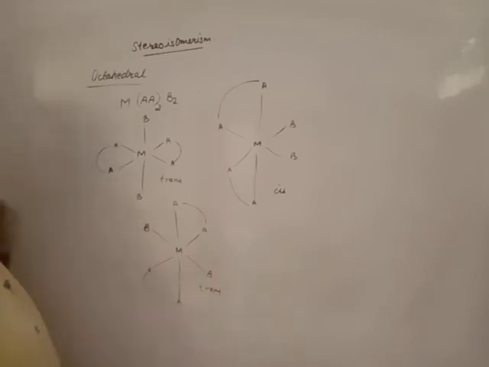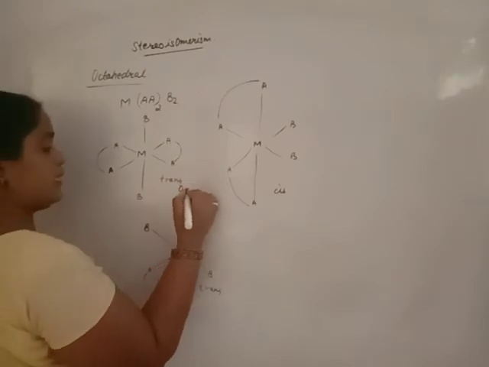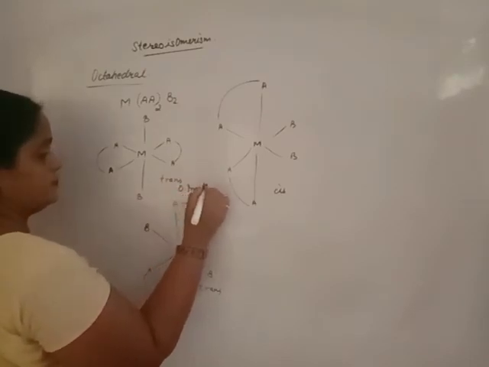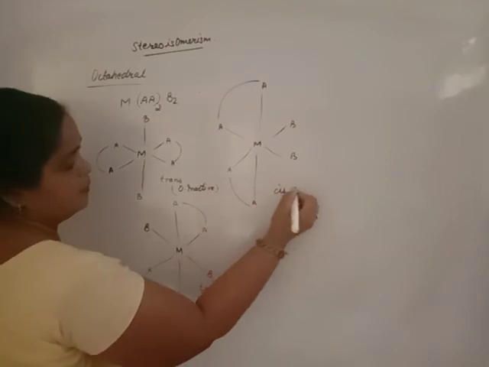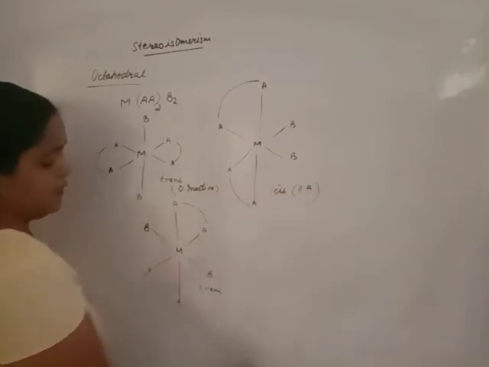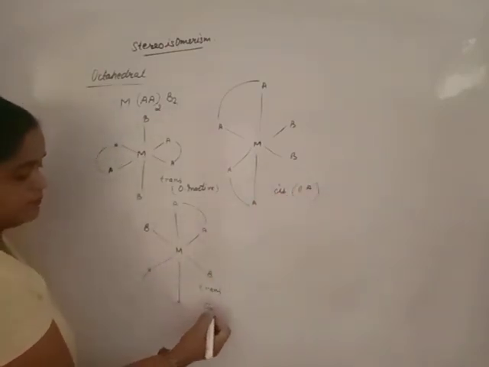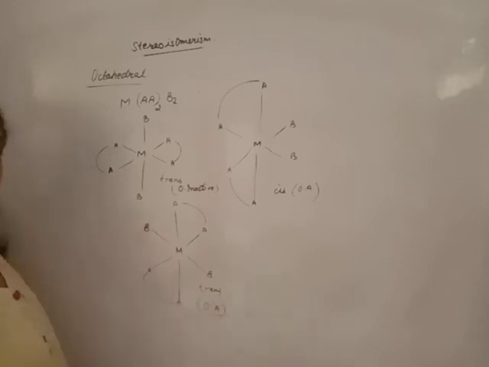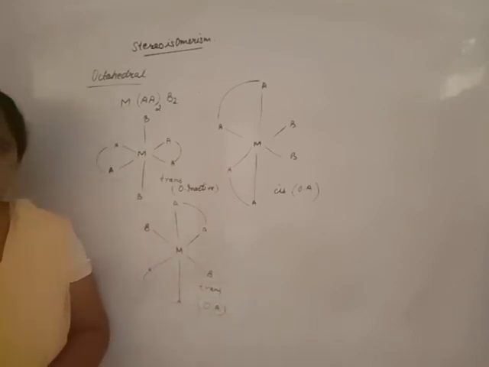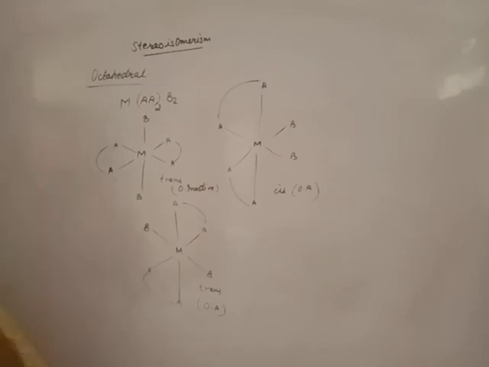Now there are three geometrical isomers. Two are trans, one is cis. Identify which is optically active or inactive. I will write only; you will draw the image and identify whether it is correct or not. This is optically inactive. This one is optically active, and this one is also optically active. You will draw the mirror image and identify these.